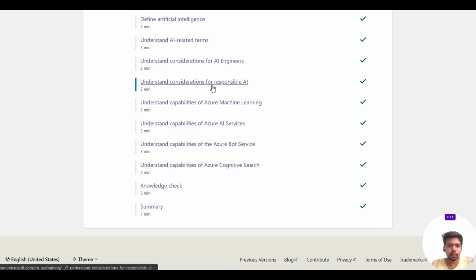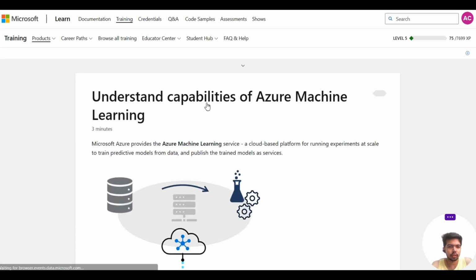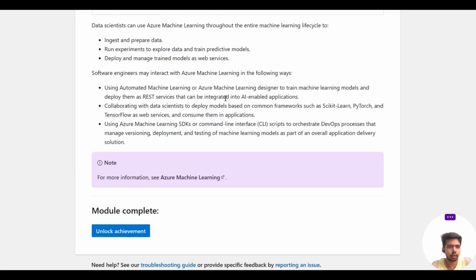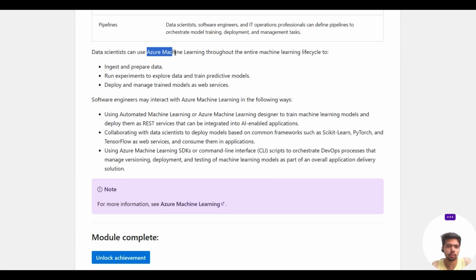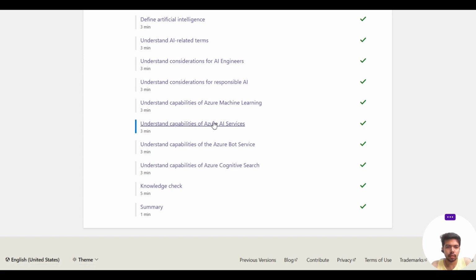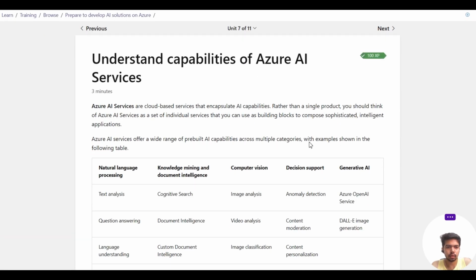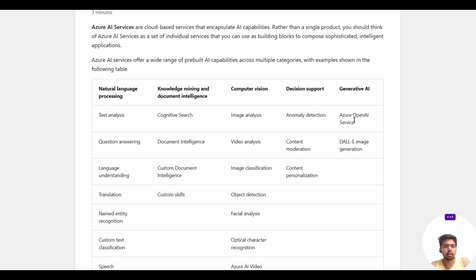Okay, so we have done understanding the capabilities of Azure AI and how data scientists can use Azure Machine Learning, and how software engineers can use Azure Machine Learning. And then let's go to Azure AI services. Azure AI services are cloud-based services that encapsulate AI capabilities. You should think of Azure AI services as a set of individual services that you can use as building blocks to compose sophisticated intelligent applications.